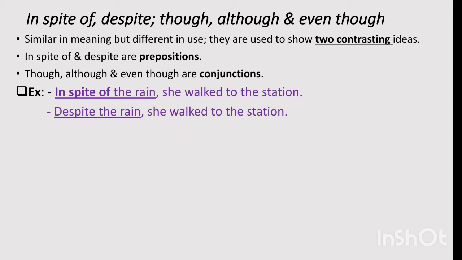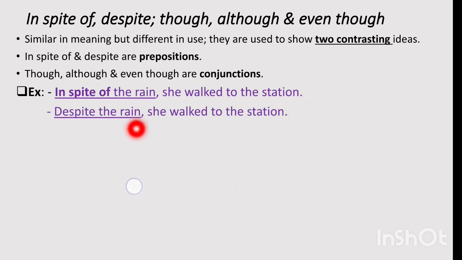So look at the first one. In spite of the rain, she walked to the station. So look at here, in spite of the rain, that is a phrase. ये phrase है. She walked to the station. So there are two ideas. One idea is it was raining. Then she walked to the station. बारिश हो रही थी, इसके बावजूद भी वो वॉक करते हुए स्टेशन तक गई. It means two contrasting ideas are being presented here.